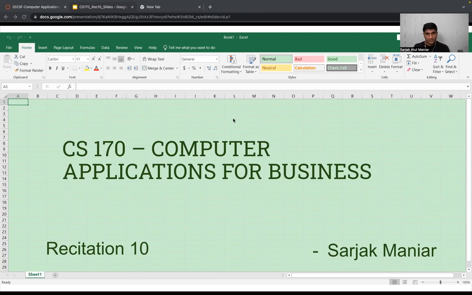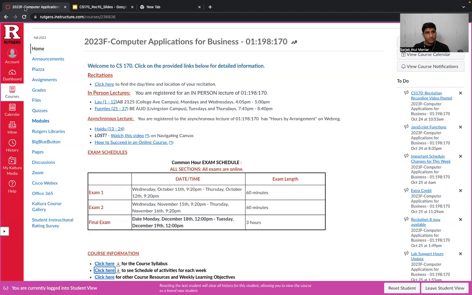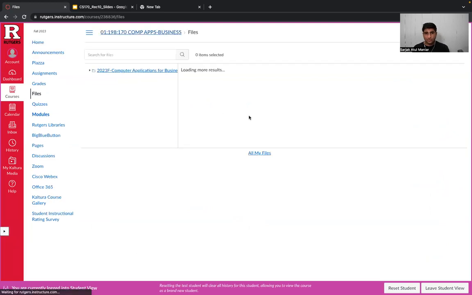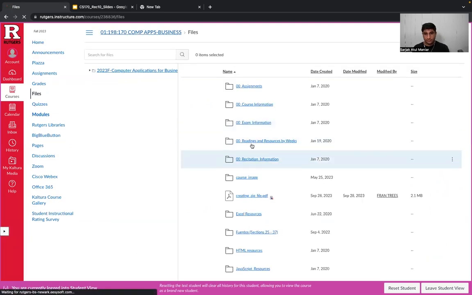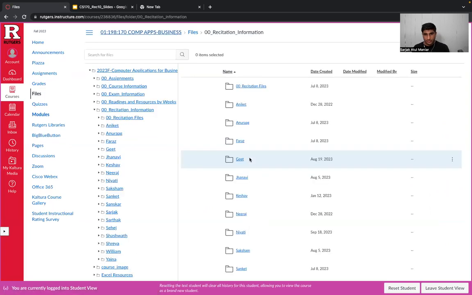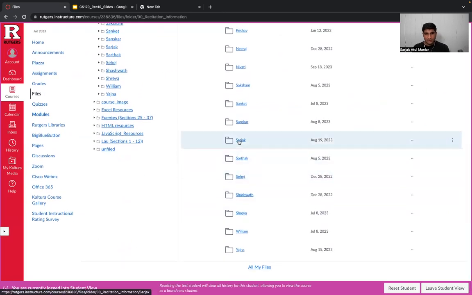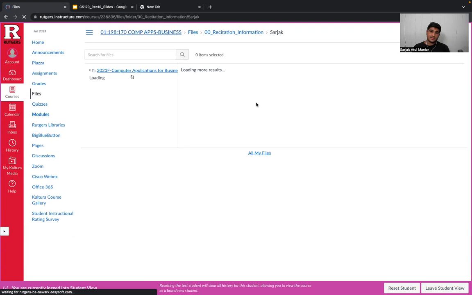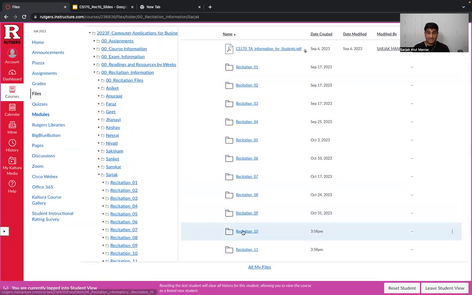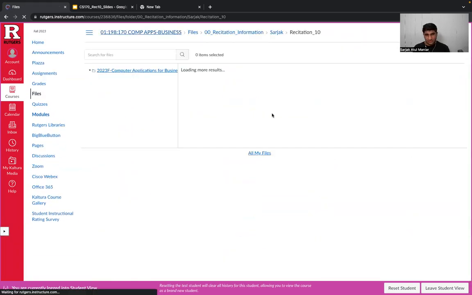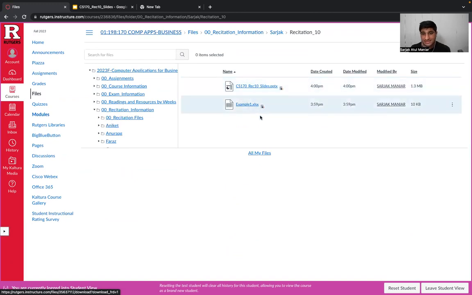First things first, if you open up your Canvas web page and go to the files section, inside that, like always, go to the 00 recitation information folder. You'll find a folder of my name again over here, and in that folder, there is another folder called recitation10. I've uploaded the sample example1.xls file for you to download to your system and practice along with me.